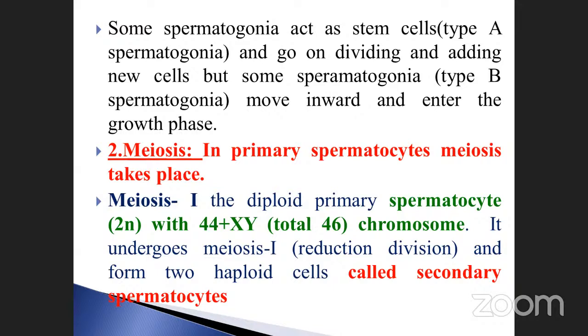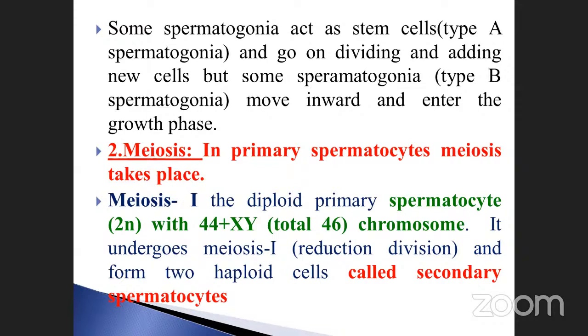Stem cells are isolated, you know, during the time of delivery. The stem cells are also collected from the umbilical cord of the fetus, isn't it? Or mammary gland, I mean, mothers. Type B, what will happen? They move inward and enter the growth phase. This is very, very important. Now only type B enters into the other phase, the growth phase. The first one does not enter. That is the stem cell.